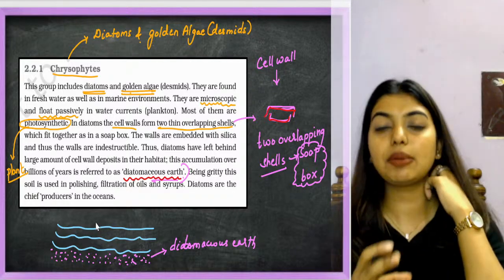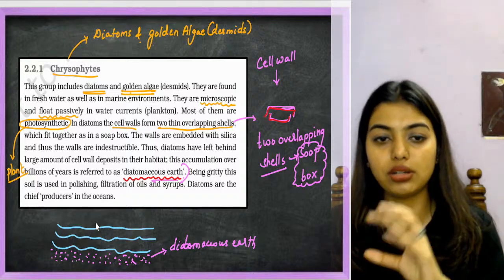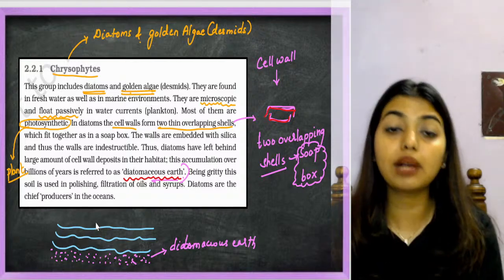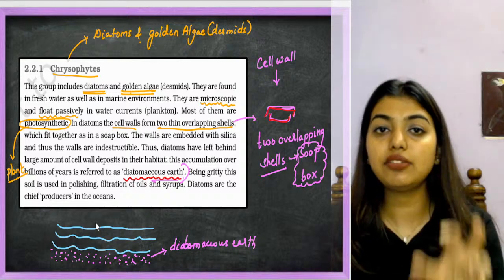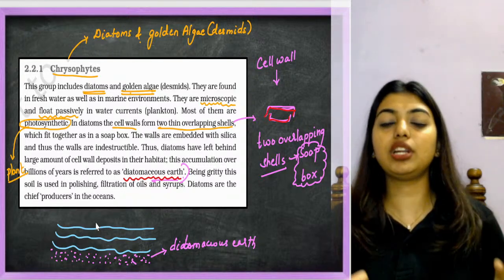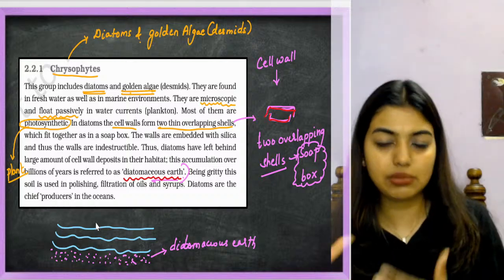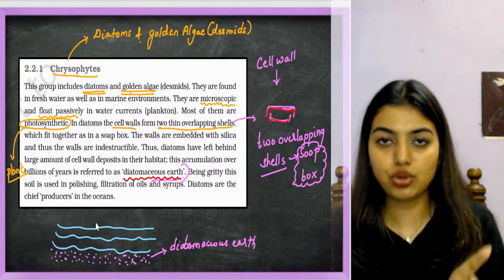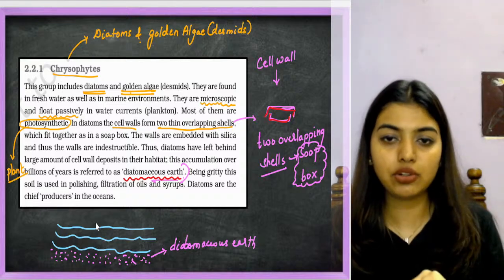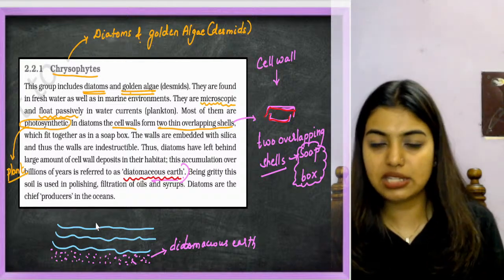These are the chief producers in the ocean. Who? Diatoms. We are not talking about desmids here; mainly we are focusing on diatoms. So what did we learn now? We understood that chrysophytes have diatoms and desmids under them. The main thing is that they are photosynthetic, found in marine environments, and microscopic, floating passively as plankton.